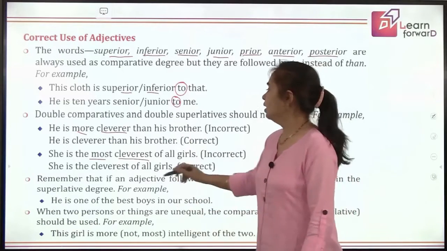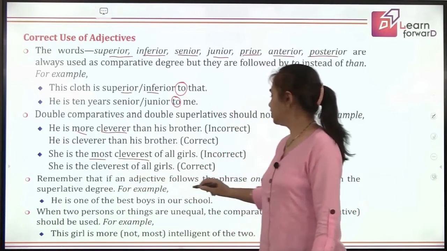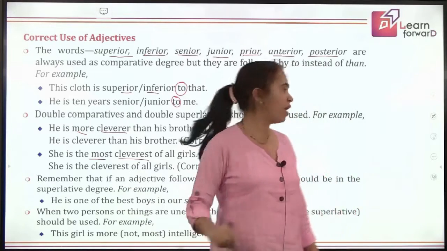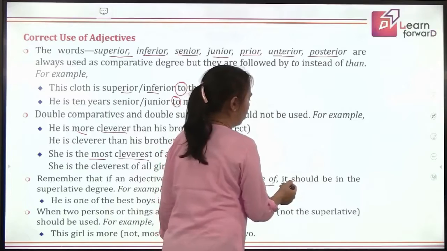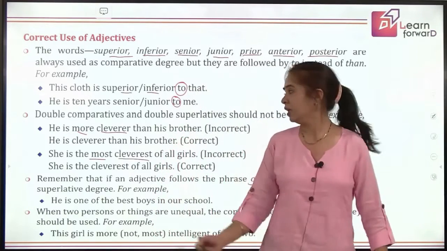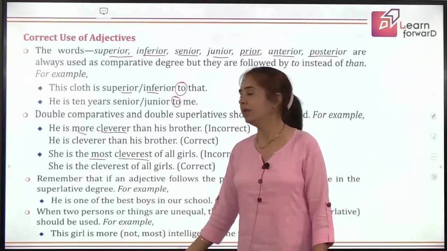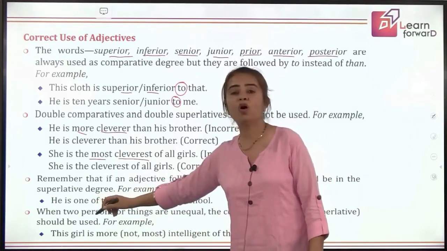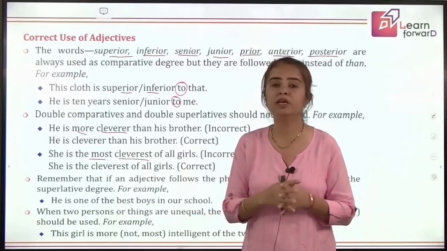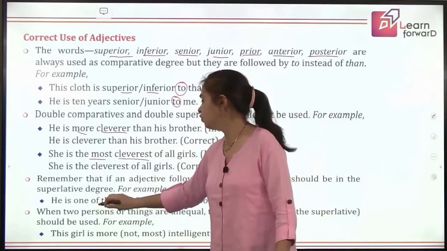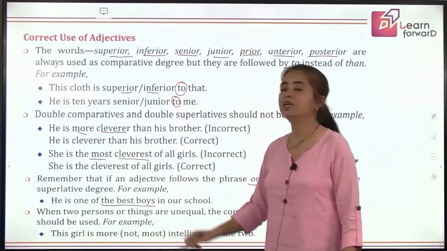Now, remember that if an adjective follows the phrase one of, then it should be in the superlative degree. If you say he is one of, that means what you will be looking ahead is the superlative degree of the adjective. He is one of the best boys in our school.